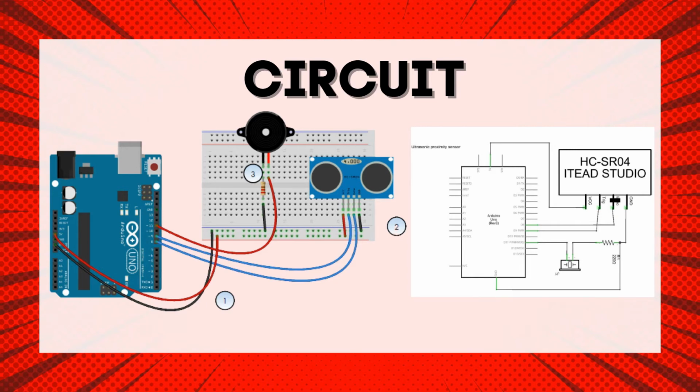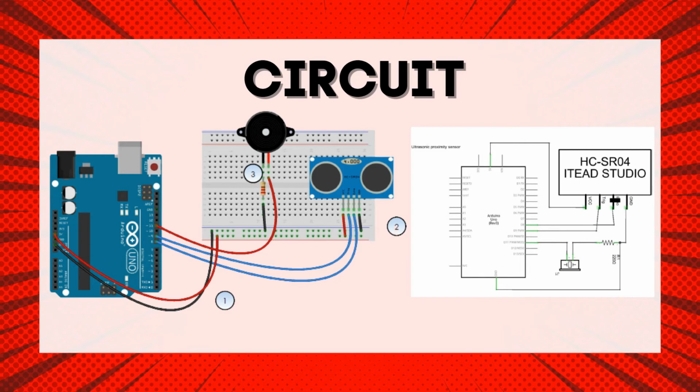Place the electronic proximity sensor on the breadboard and connect its VCC pin to the 5-volt supply and GND to the ground. Then connect the trig pin to pin 9 and echo to pin 8.